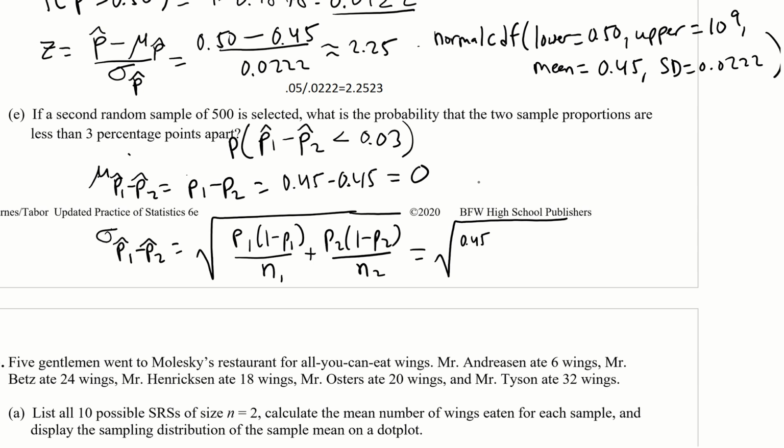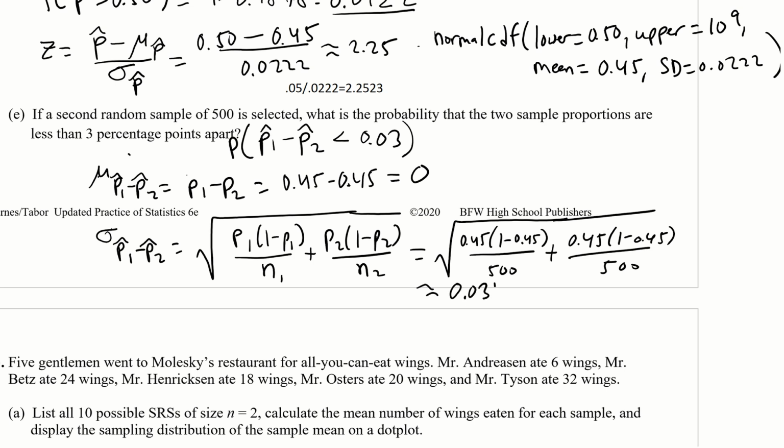So 0.45 times 1 minus 0.45 divided by 500, sorry, and then we just add it to itself, right? So it's just repeating again. When we do this, we get 0.0315 for the variability, the standard deviation.